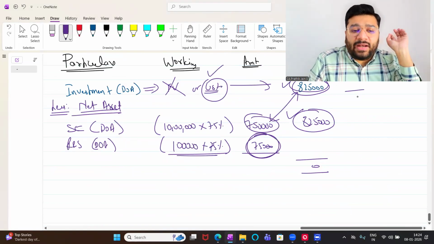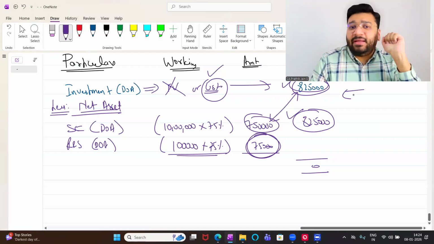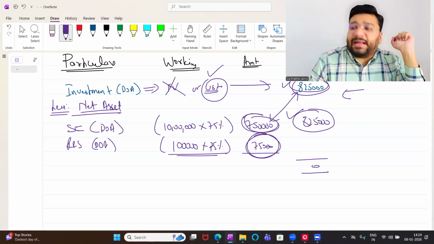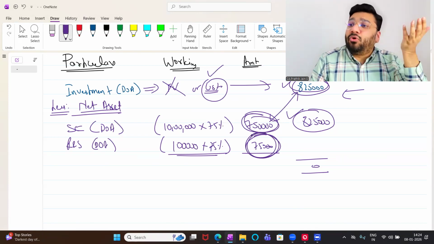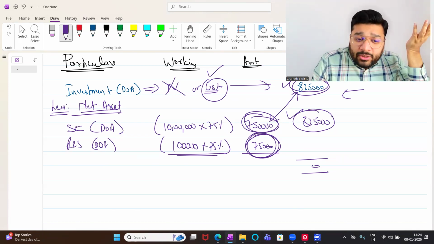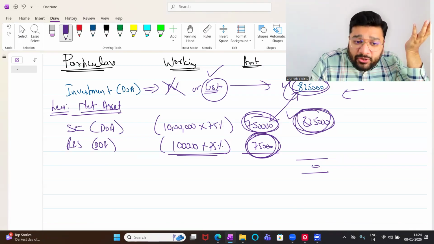So I paid 825. I mean, the holding company paid 825. In return, what did we get? 750 of capital we got and 75,000 the profit. Did you pay anything more than that? No. That is what you've paid, not what you are going to get in future.